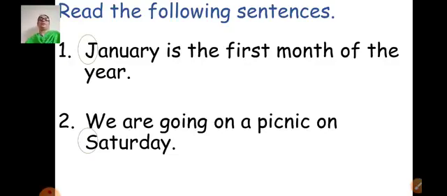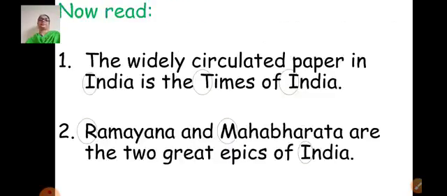This is the important third rule you have to remember in punctuation, where to write capital letters. When you write the days of the week or the months of the year, wherever that word comes, you have to write the first letter of that word in capital.